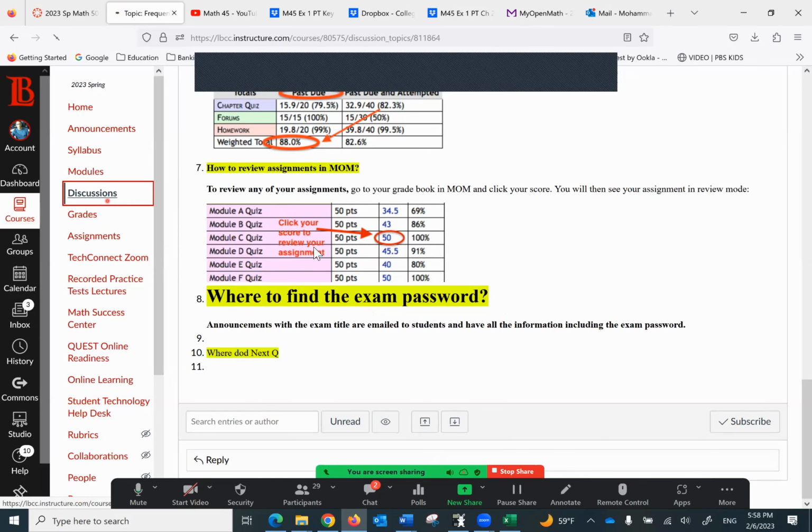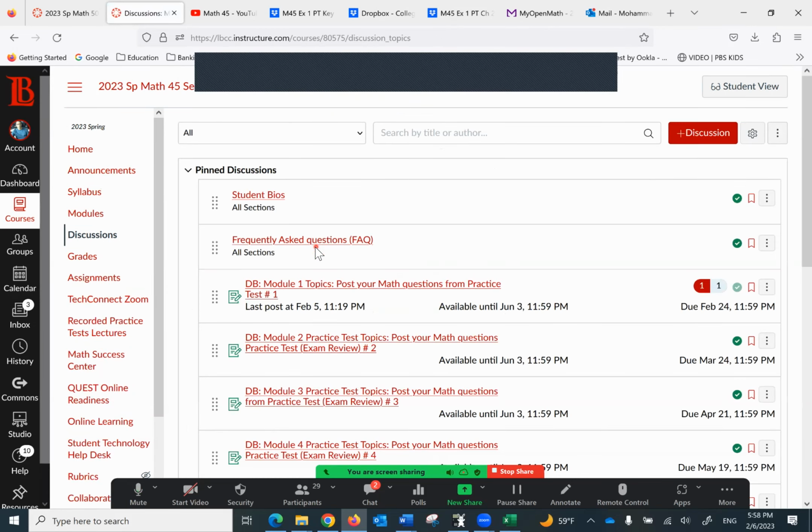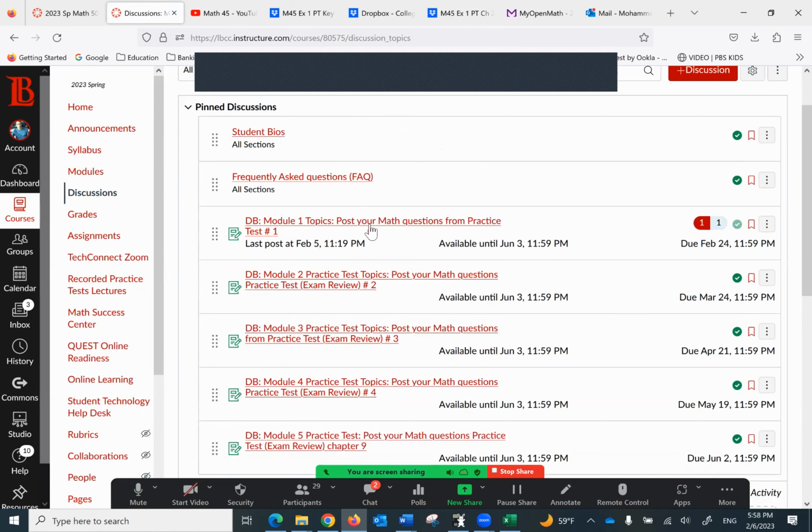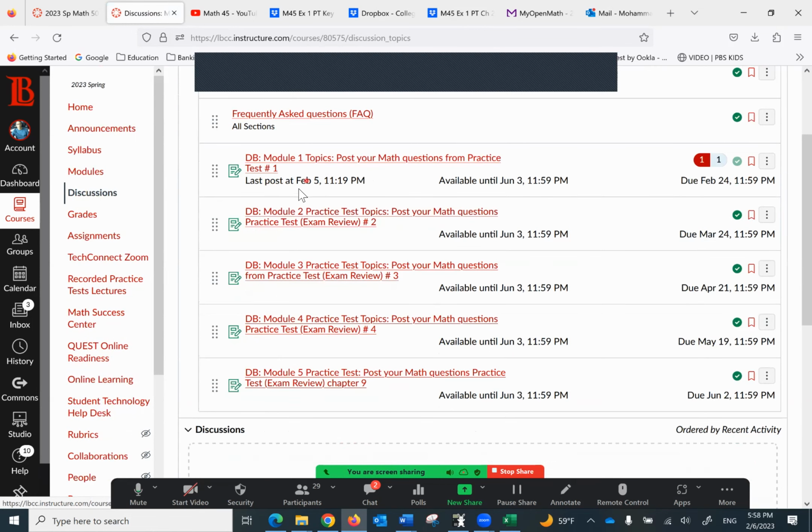Going back to the discussion forum. The next one, in fact, the next 5 ones. This is module 1, 2, 3, 4, 5. These are the 5 that you will be graded upon, and you will receive 20 points for each one.